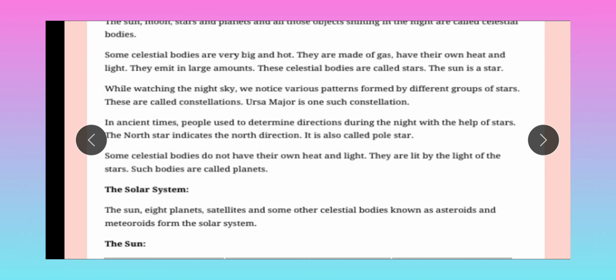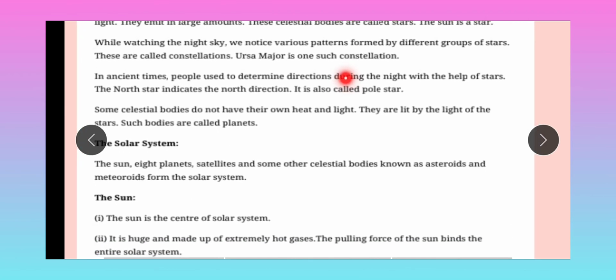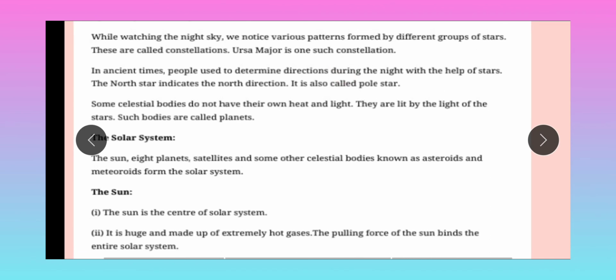These celestial bodies are called stars. The sun is a star. While watching the night sky, we notice various patterns formed by different groups of stars. These are called constellations. Ursa Major is one such constellation that I have explained in the chapter.